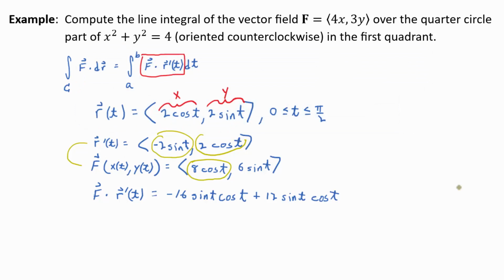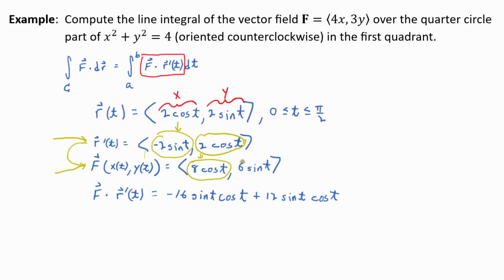Where were we? Okay, we weren't quite done computing F dot r prime down here at the bottom, because what can we do with these two quantities? I was in the middle of showing you where it came from. So dot product, right? There's r prime, there's F. Then F dot r prime: we take this guy times this guy, and there's your negative 16 sine t cosine t.